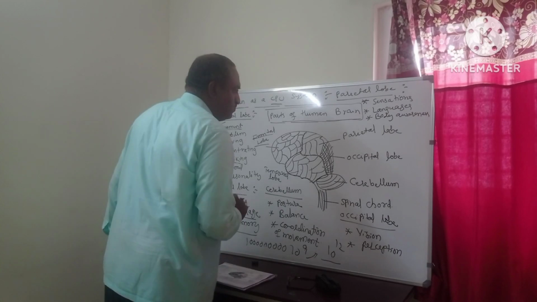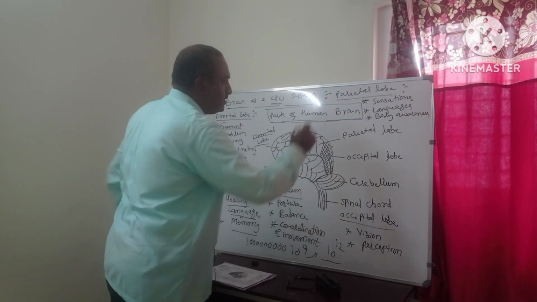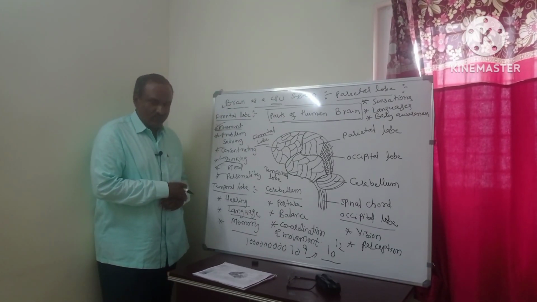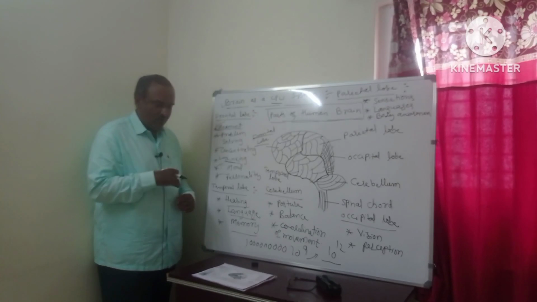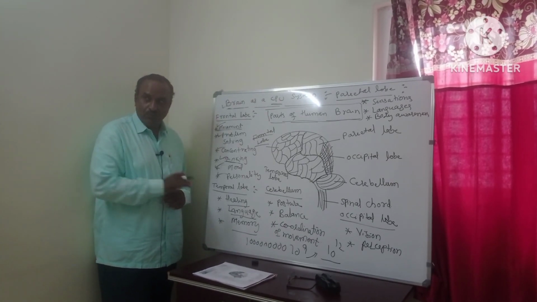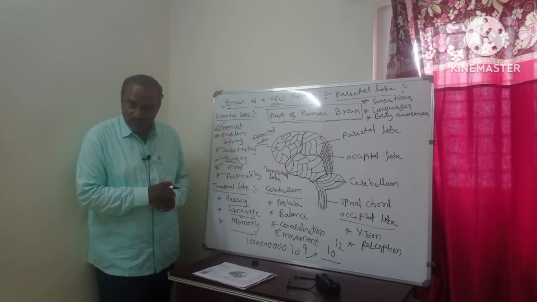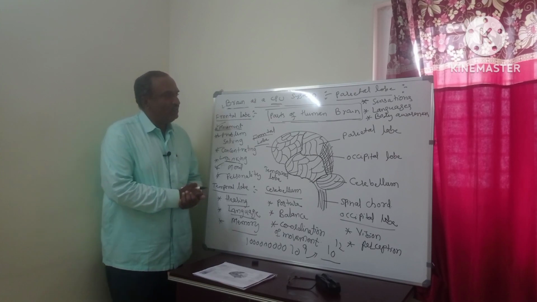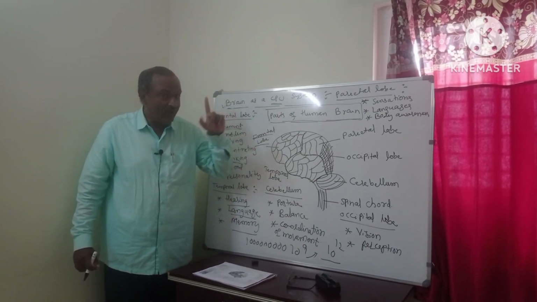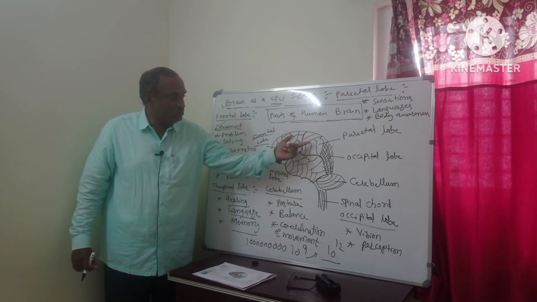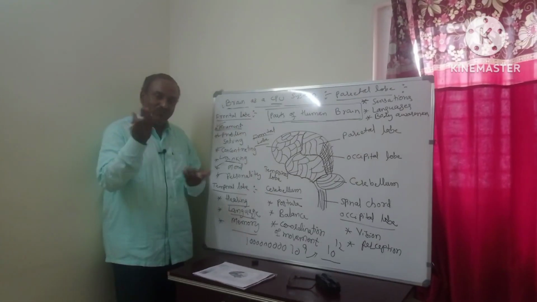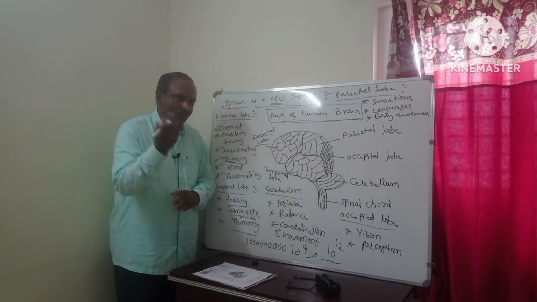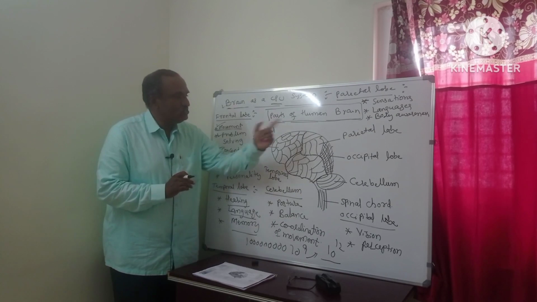Then the parietal lobe. What are the functions of the parietal lobe? Parietal lobe functions are sensations. Sensing means, suppose I am here and somebody touches me, I can sense. Suppose somebody is calling me, I can sense. Somebody rings the bell, I can sense. When I sense, the message should come to the brain. Then only it can sense. Otherwise, if some damage is there, it won't sense. Sensation.